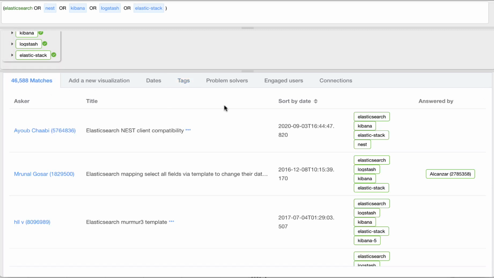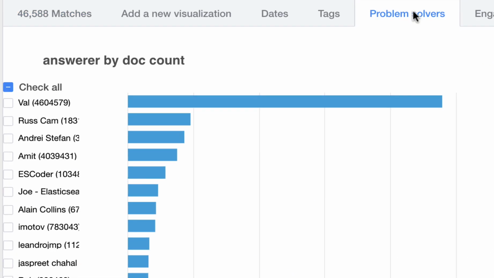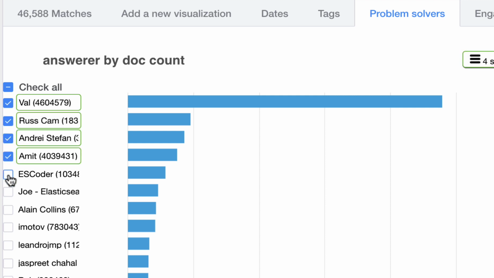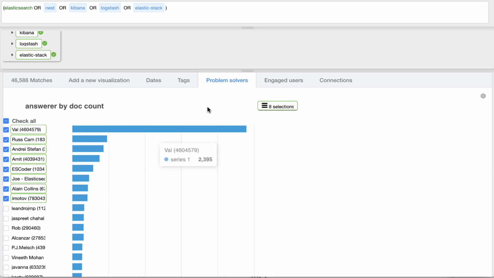So now what we might want to know is who are the experts answering all these questions related to this technology stack. If we go into problem solvers, we can see there's a chap called Val who's pretty prolific when it comes to answering questions. And we can pick up all these other people. Ruscam works for Elastic, as does Andre. A few of these guys I used to work with. So let's pick them up as individuals. And what I want to do is see which of these are still active on Stack Overflow.